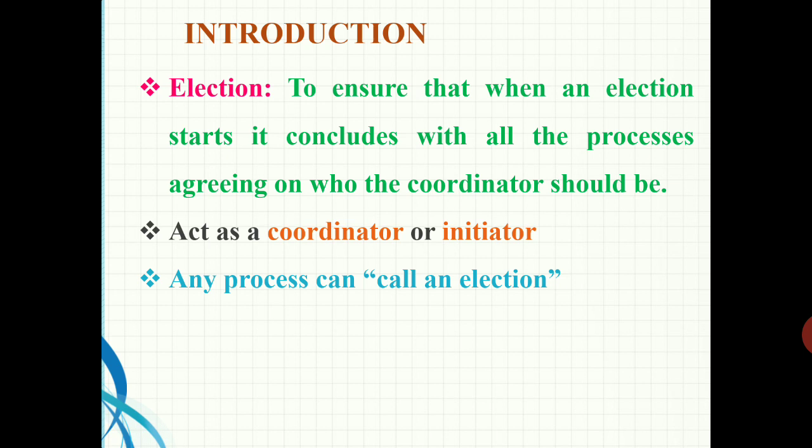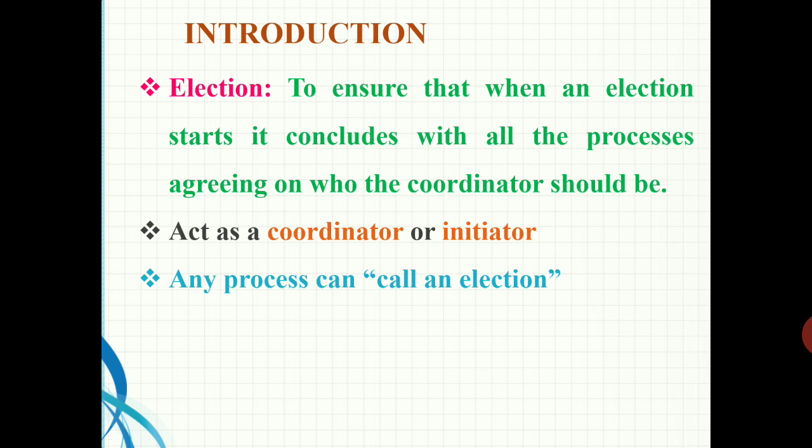In general, it does not matter which process takes the responsibility as coordinator, but one of them has to do it. Many algorithms have been proposed so far to achieve this. Some of them we will see in this session, and some in the next session.